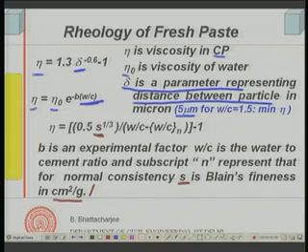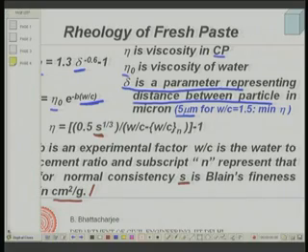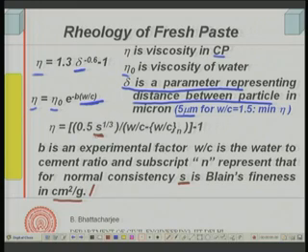So, if the surface area per unit mass increases, that means it is finer. Finer particles have more surface area compared to coarser particles. As the particles get finer and finer, the viscosity will have a tendency to increase. This has some relationship with the water cement ratio also.